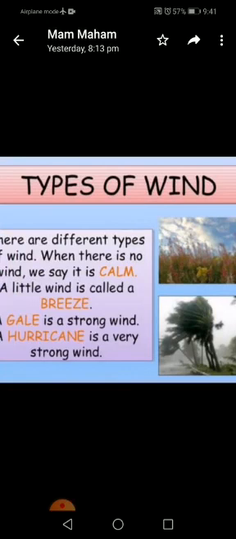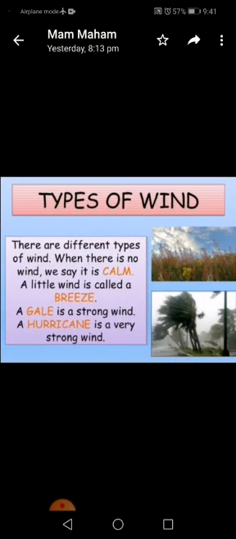Today we are going to discuss chapter 3 that is about wind and cyclones. The first topic that we have is wind. What is wind? Moving air is called wind. There are different types of wind. You can see where there is no wind, we say it is calm. A little wind is called a breeze. A gale is a strong wind. A hurricane is a very strong wind.